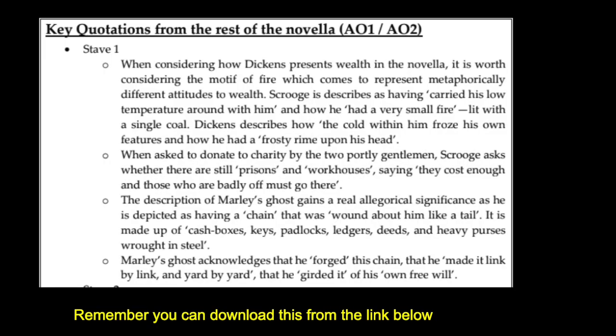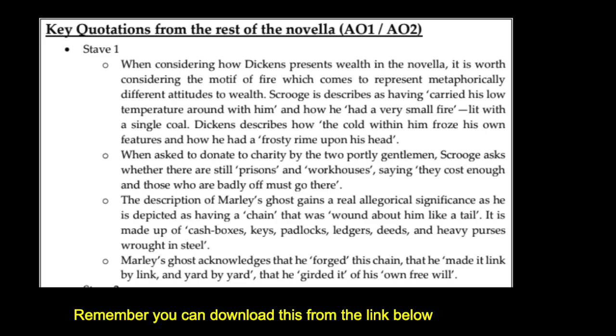But yeah, paragraph 2. Then we are moving on into another point in the novella. Where are we going? Yeah, I think we need to look more generally at how Dickens presents the pursuit of wealth as a negative thing. And I think the best moments to look at this actually are also from Stave 1. So Marley, looking at the depiction of Marley's ghost, and also Scrooge's encounters with various people in Stave 1 and what they show about him.